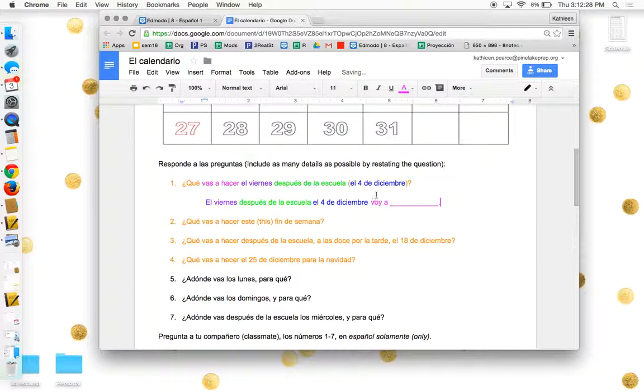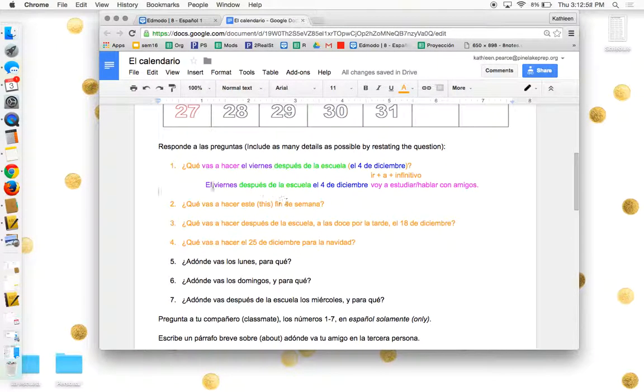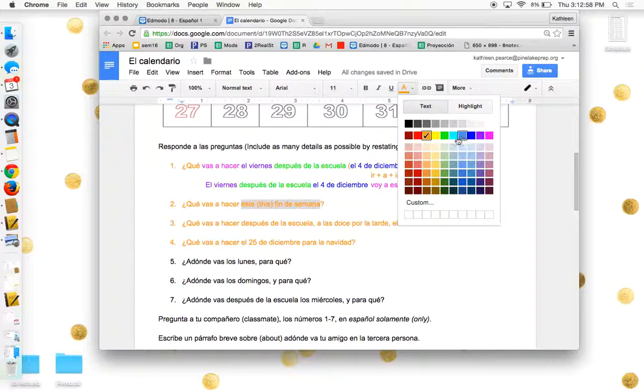Con el infinitivo, this is ir más a más un infinitivo. Un verbo en la forma ar, er, o ir. So for example, voy a estudiar, hablar con amigos, pasar tiempo con la familia, etc. And so all of these will be responded to in the same way. So you can literally just take part of the question, and when you restate it, that is all that you are doing.